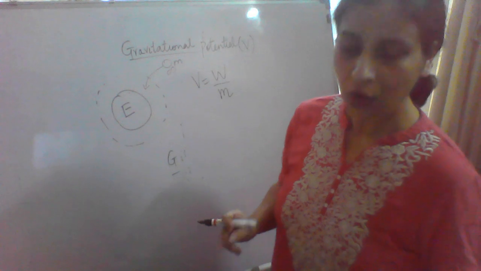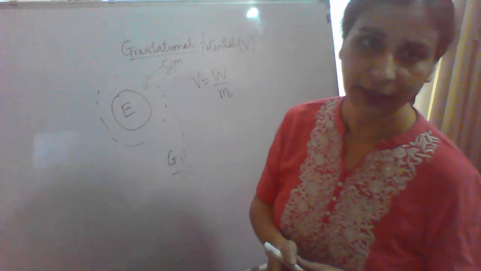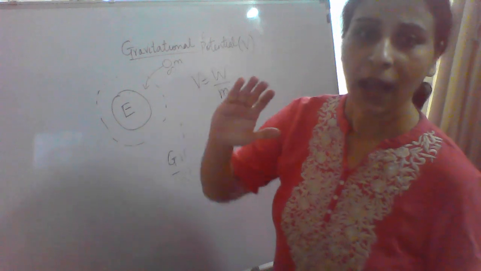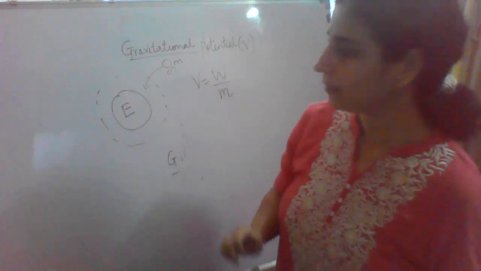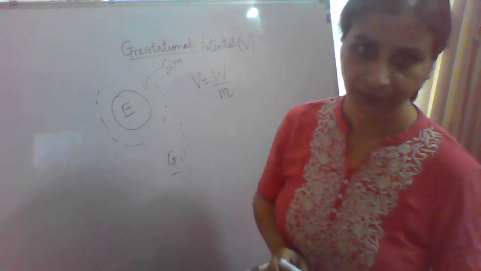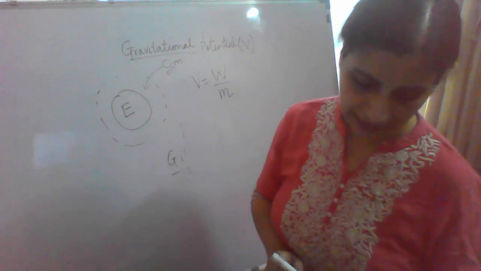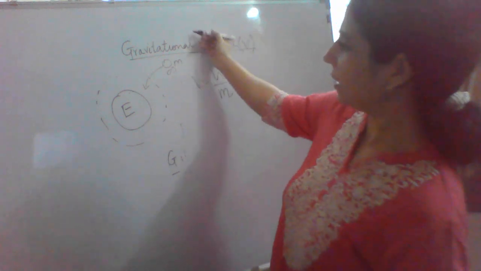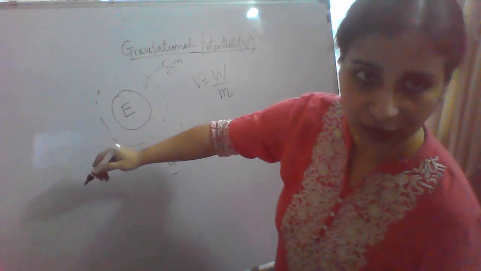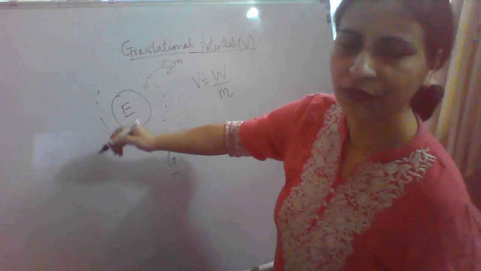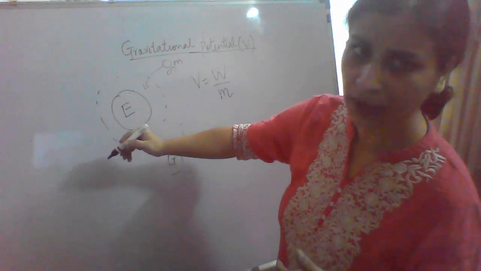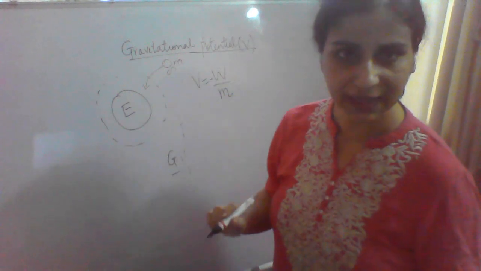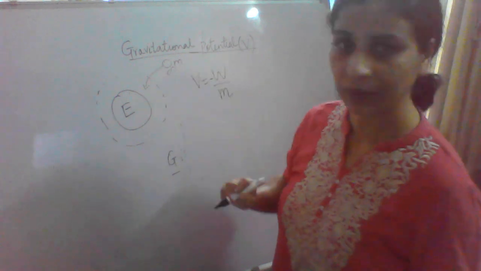Now, there is another thing. Whenever we are bringing something, according to the sign conventions, we give it a negative sign. So whenever you are bringing an object from infinity towards the gravitational field of any planet or any star, gravitational potential will be negative.